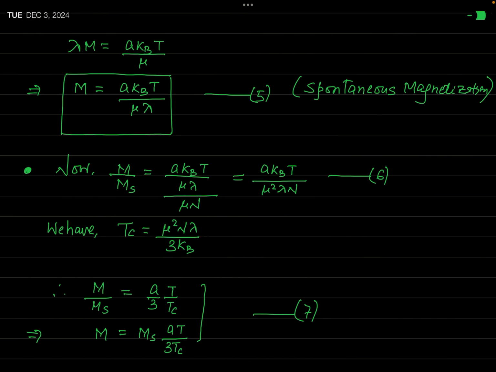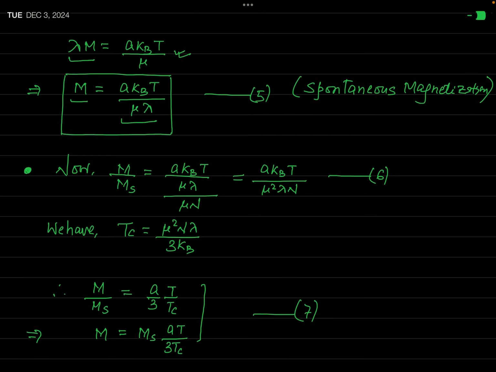So you can see when H is 0, then lambda M is equal to A kBT over mu, and so M is equal to A kBT over mu lambda. Actually, I have not changed the symbol, but in this equation 5, this symbol M represents the spontaneous magnetization.